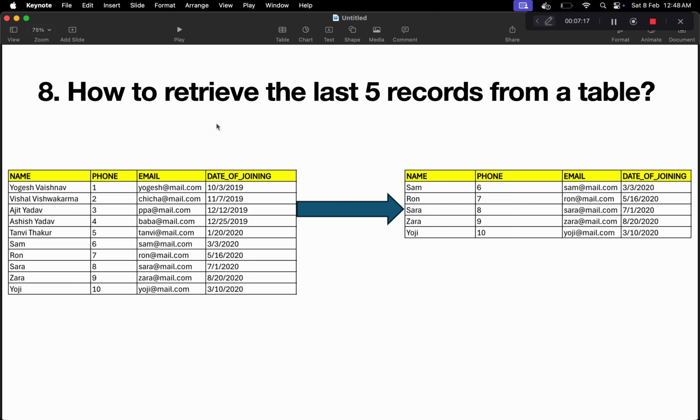So this is the eighth problem of our series, and in this problem we have a table with name, phone, email and date of joining. And from this table we have to retrieve the last 5 records. That means if you can see, the last 5 records are from here, Sam, till the end, because if you count, this is 1, 2, 3, 4, 5. So these are the last 5 records, and that is why we want these records in our output. So we have to write the query for this. Now let's see how we can write the query for this in our SQL editor.